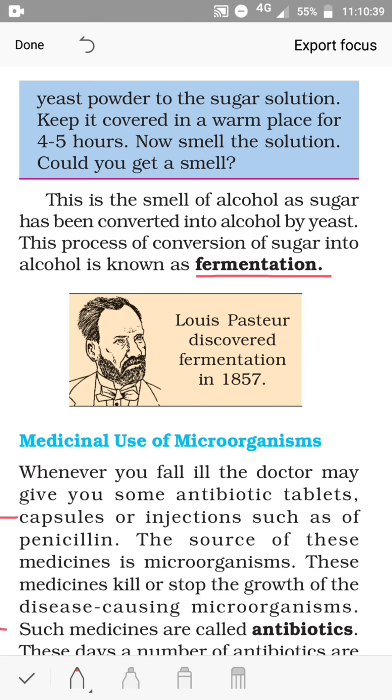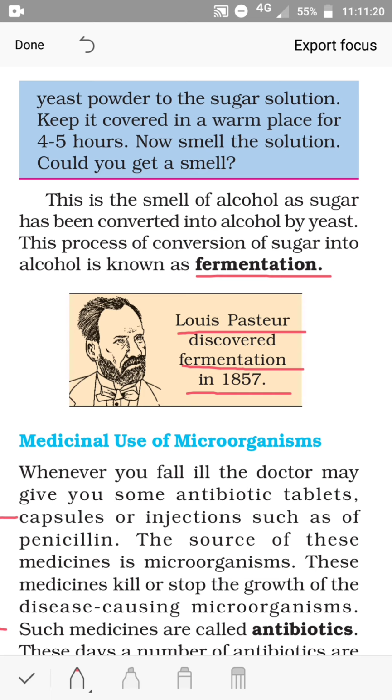Louis Pasteur, who is also called the father of bacteriology, discovered fermentation in 1857. See his picture also given over here. It is actually anaerobic respiration by small organisms like yeast and other bacteria. So on a commercial scale, in the bakery and the brewery, that is in the bread industry and wine industry, these microorganisms are used.